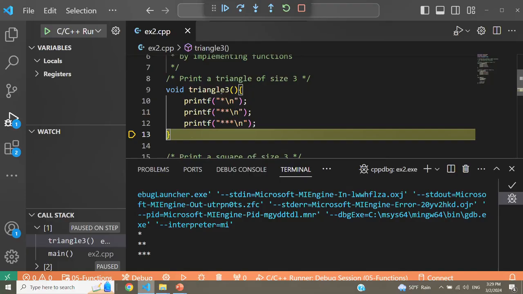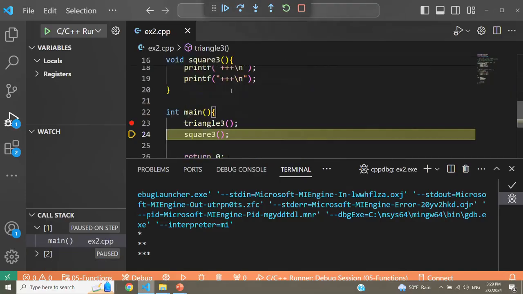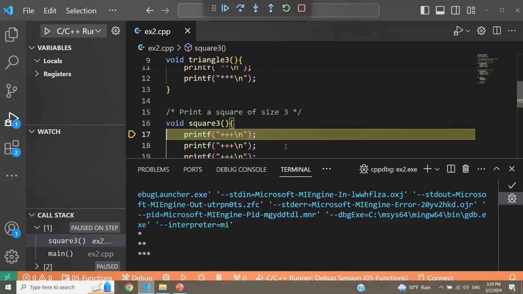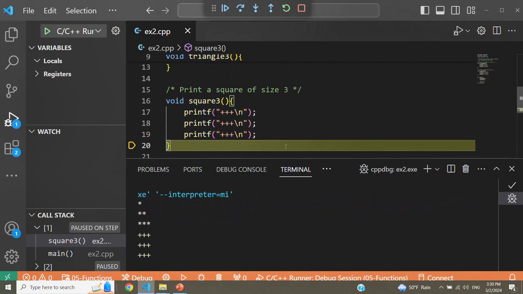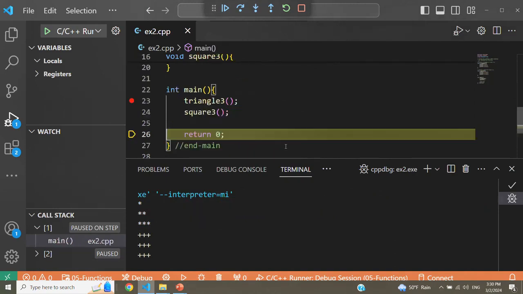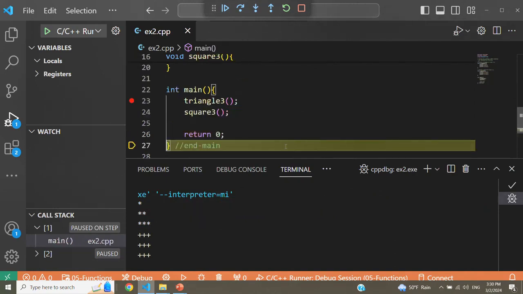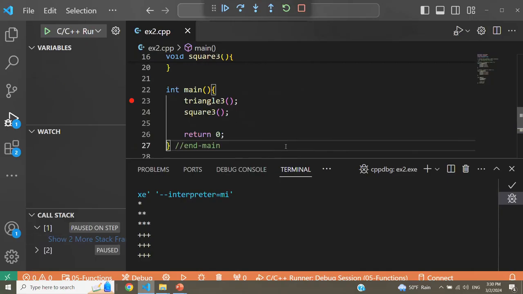When we reach the end of triangle3, the control is going to come back to main, to the next statement after the call to triangle3, which is a call to square3. Again, I'm going to do F11 to go into the square3 function and print the square. And when we reach the end of square3, the control comes back to main. And when I execute that, the control terminates the application.